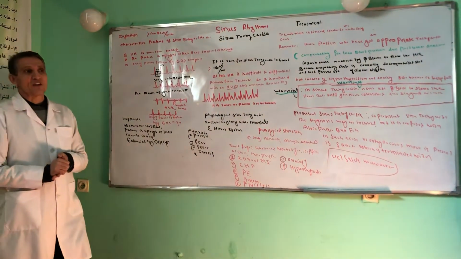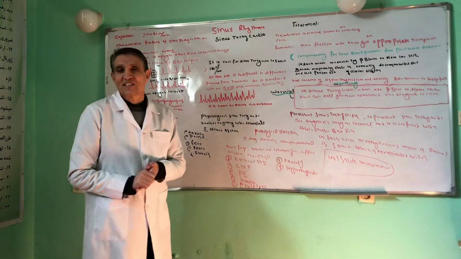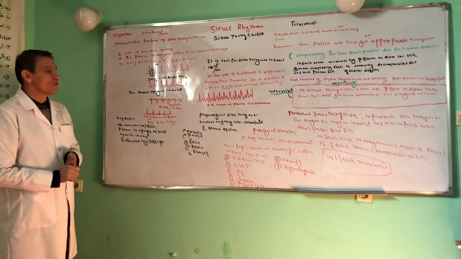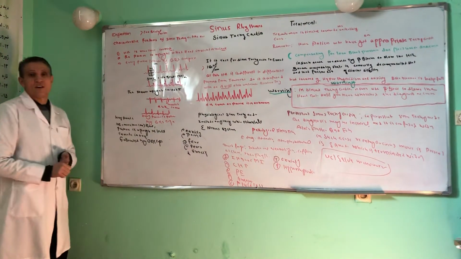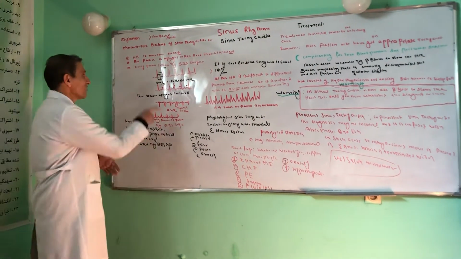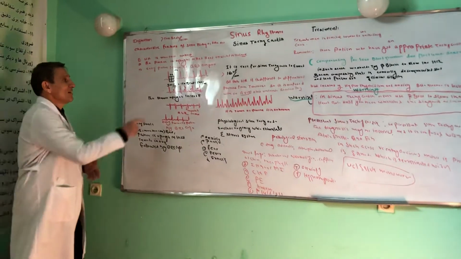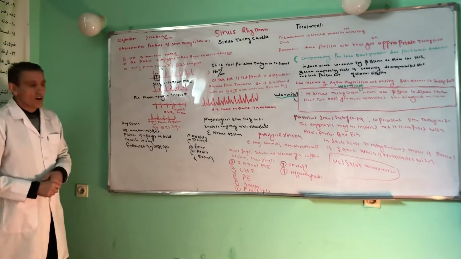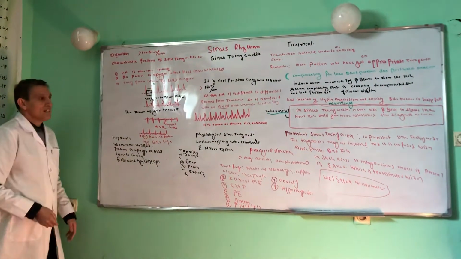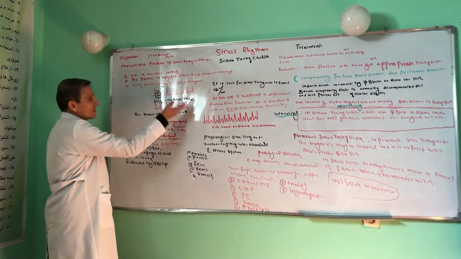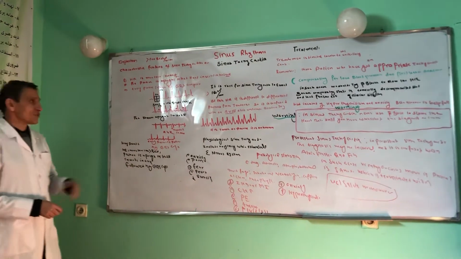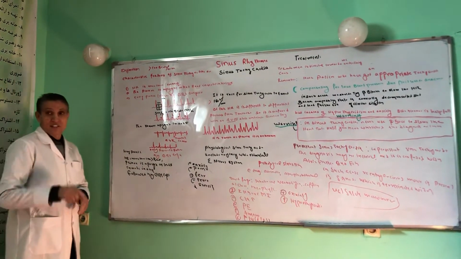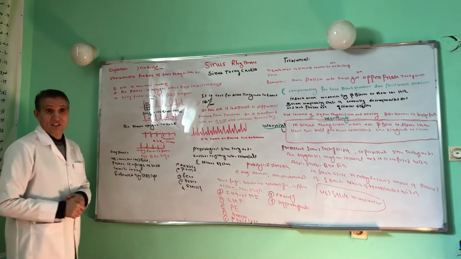The characteristic features of sinus tachycardia are three things. The first one is that the heart rate is more than 100 beats per minute. For example, this is a sinus rhythm. Between two QRS complexes, we have got two large squares. When we divide 300 by 2, it becomes 150 beats per minute. So sinus tachycardia is a sinus rhythm in which the heart rate becomes more than 100 beats per minute. This is one nice and good criterion for the definition of sinus tachycardia.